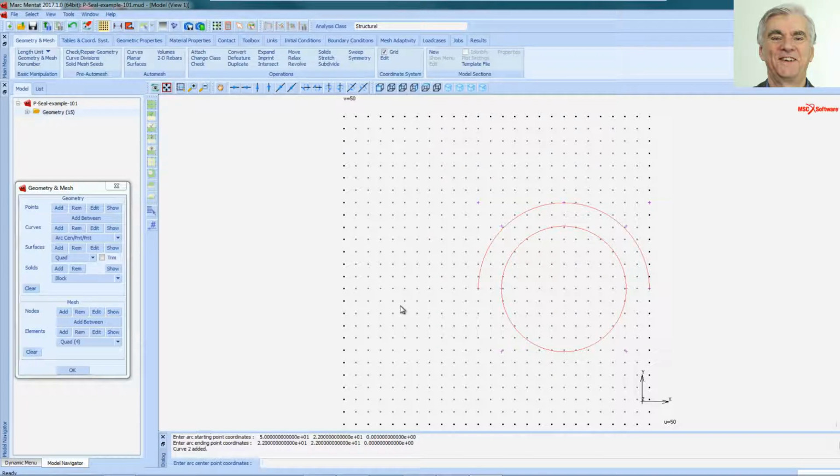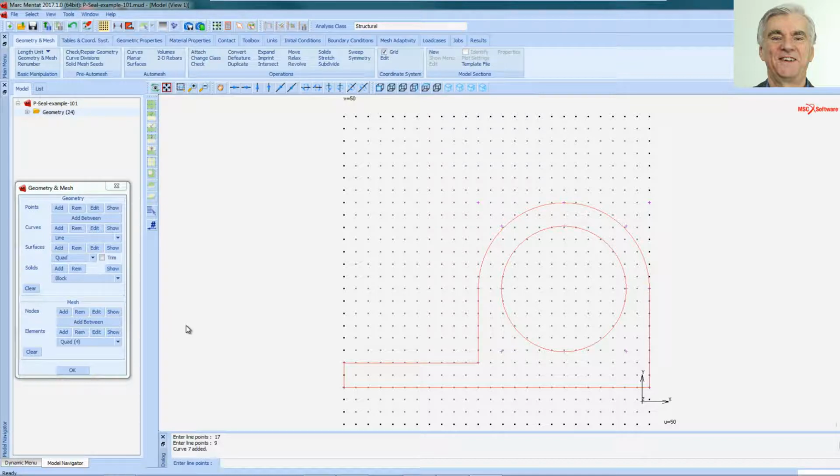Now I'm going to add some straight lines to that seal shape. So I change from arc to line. Click on Add, and then I'm going to come down here and draw some lines to there, from there to there, from there to there.